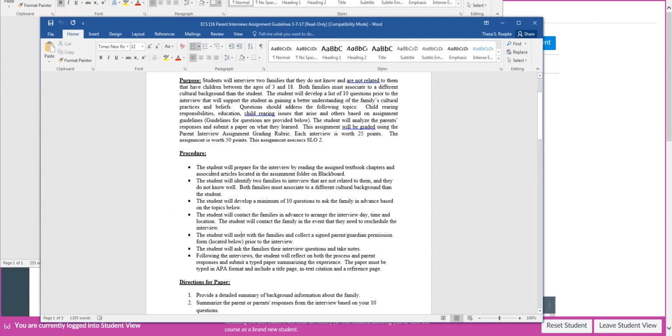For the procedure, prior to going out, you need to do all the preparation. And actually, this is not Blackboard, it would be Canvas. You need to go and read the chapters in the textbook. You need to do your discussion board and read your articles.